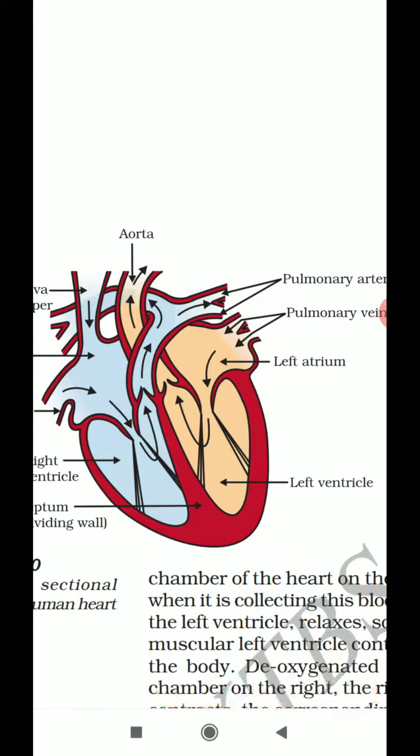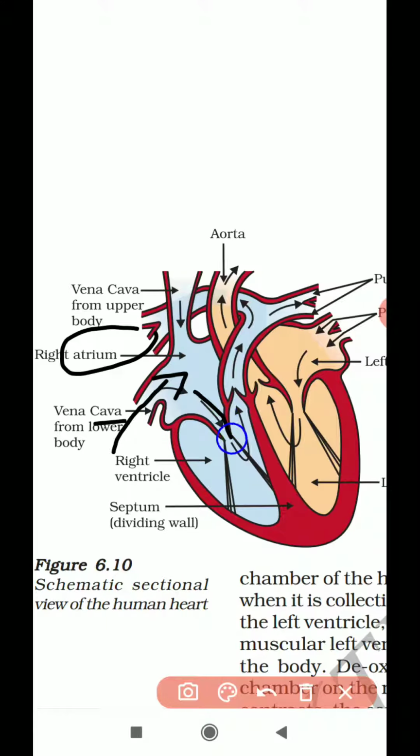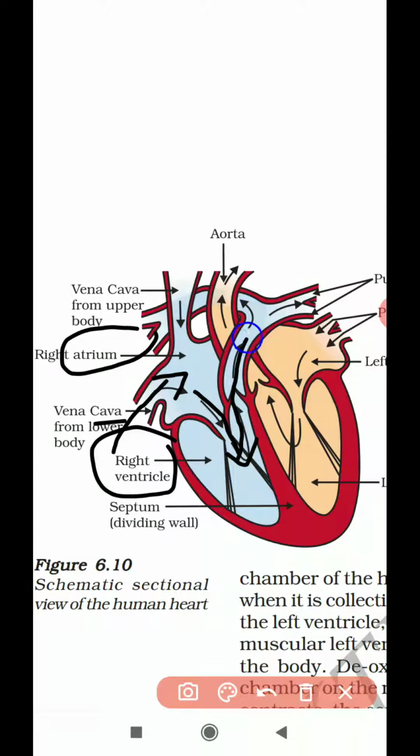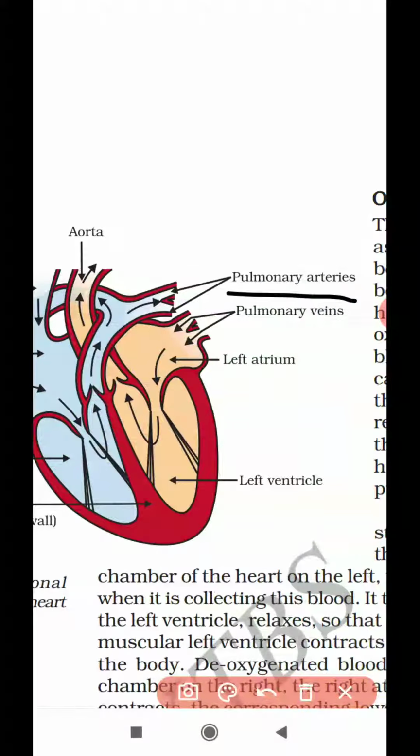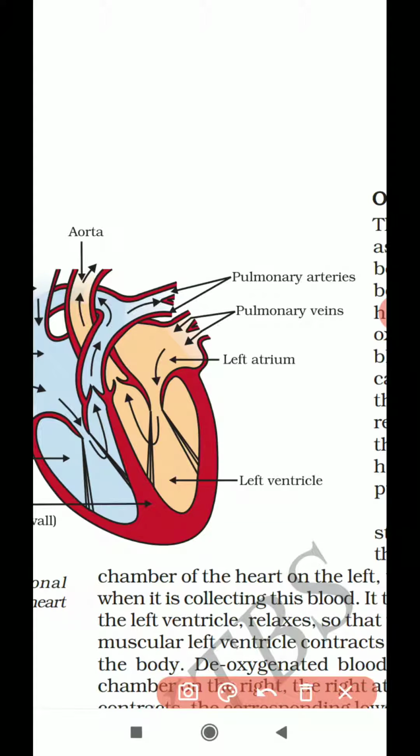Okay, now let us start my story of the human heart. As I said, deoxygenated blood enters the vena cava and it enters the right atrium of the heart. Then it goes to the right ventricle of the heart. Then it comes out of the heart through the pulmonary artery. Then the deoxygenated blood comes out through the pulmonary arteries and enters the lungs.